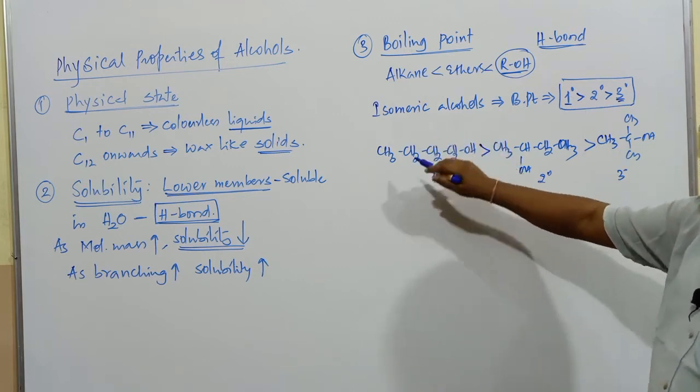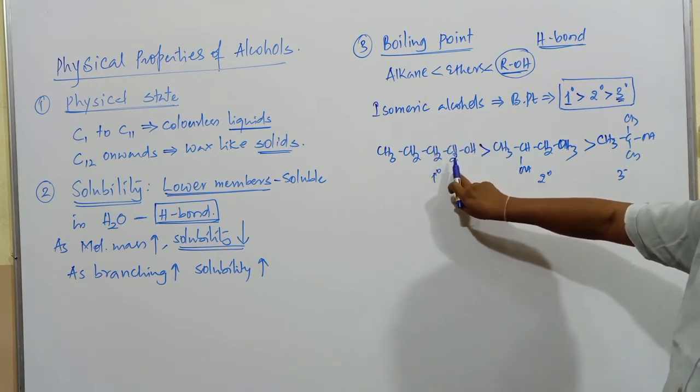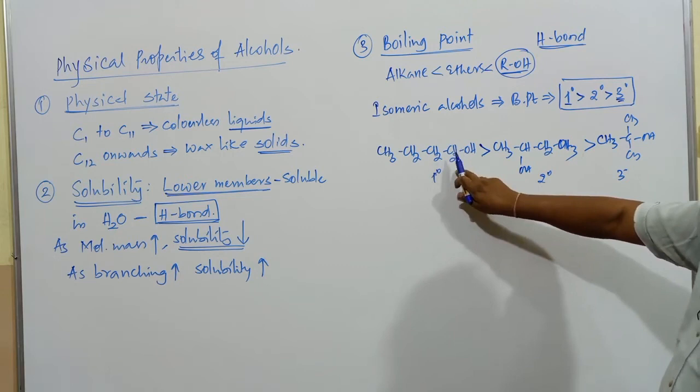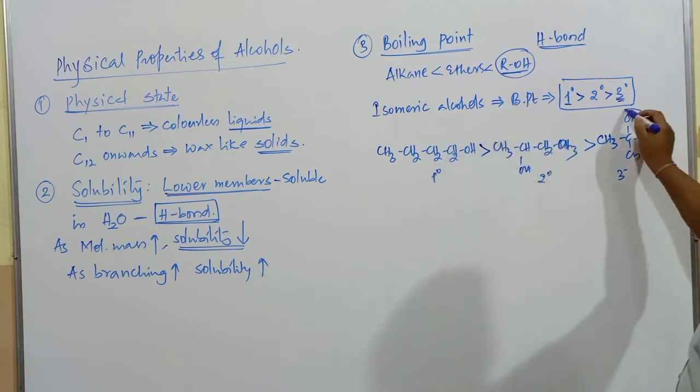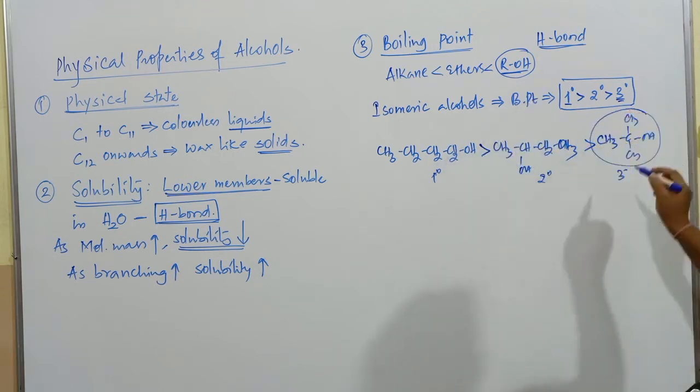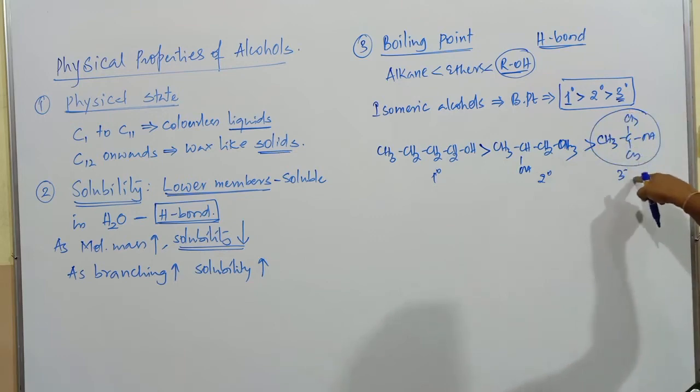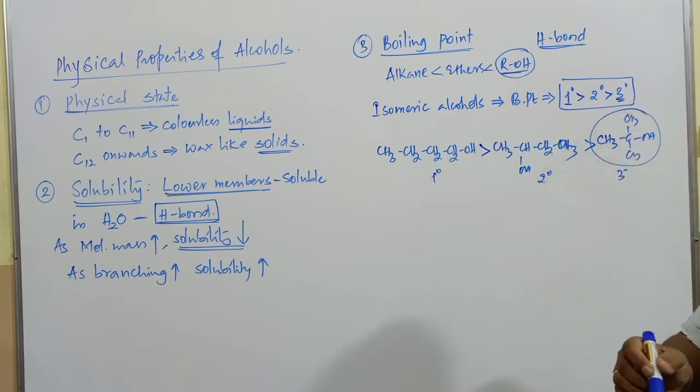It is going to be having larger surface area. Wherever the surface area is going to be maximum, that compound is having highest boiling point. And as the branching goes on increasing, surface area goes on decreasing. As a result, this compound is having lowest boiling point.